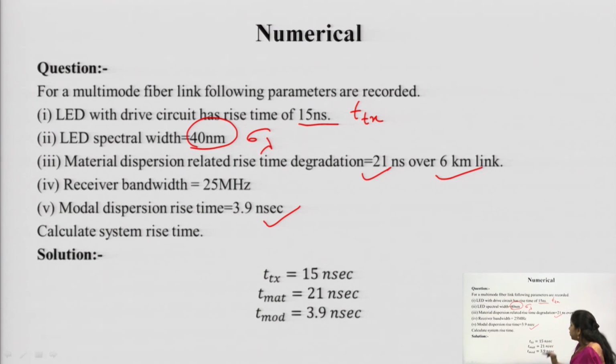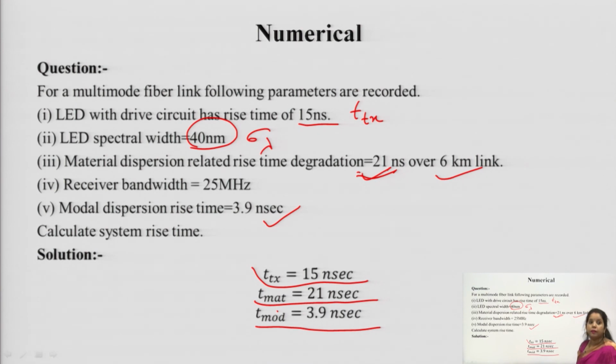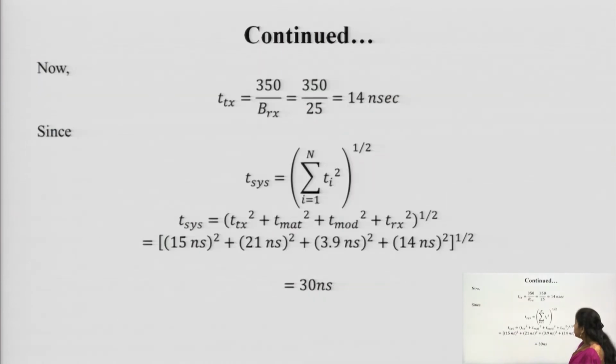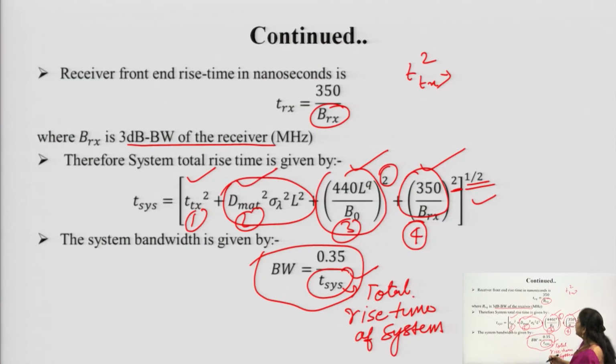So, let us have a look at what is given in this particular numerical. TTX 50 nanosecond, T material 21 nanosecond, T mod 3.9 nanosecond, and the fourth major contributor is the rise time of the receiver. We have to calculate TRX, that is the receiver rise time, and as per the numerical it is given as 350 upon beta Rx.